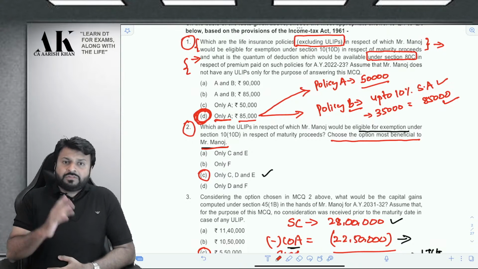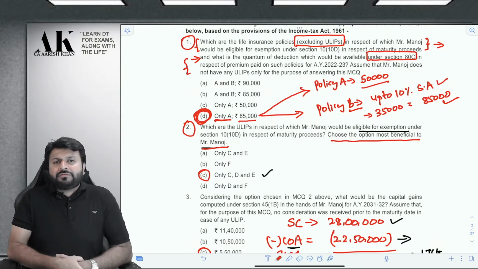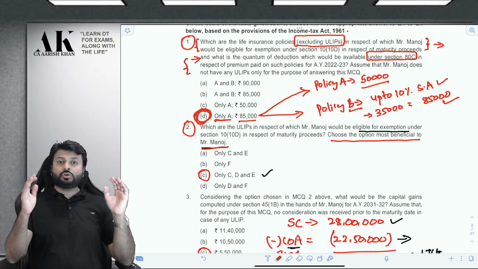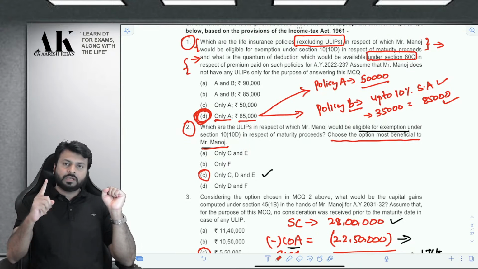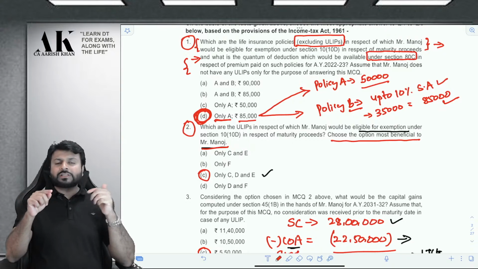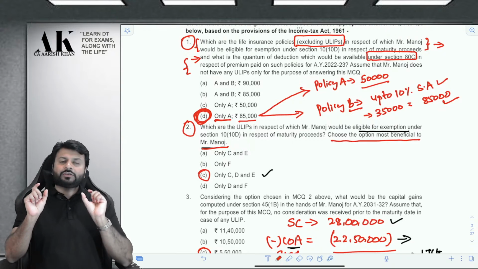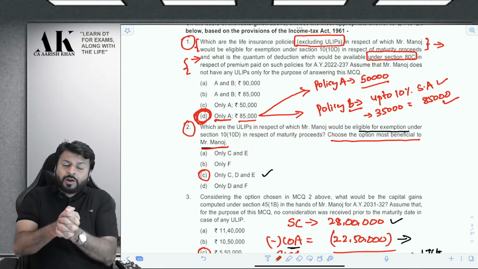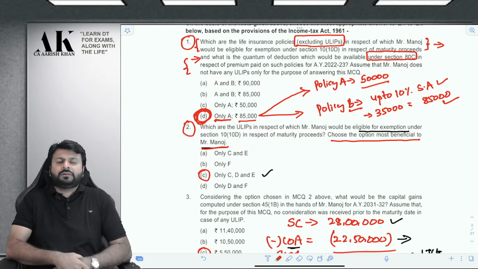So again, I am saying this provision. There is an amendment made from 1st of Feb 2021, which says that if you want an exemption with respect to ULIP, you have to fulfill two conditions. First, the percentage criteria: your annual premium should not exceed 10% of sum assured. And second, your annual premium should not exceed 2,50,000 rupees annually. If there is more than one policy, then cumulatively it should not exceed 2,50,000. And if it exceeds that, you have to select those policies whose premium does not exceed 2,50,000.